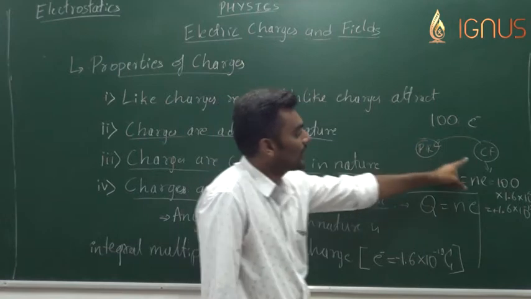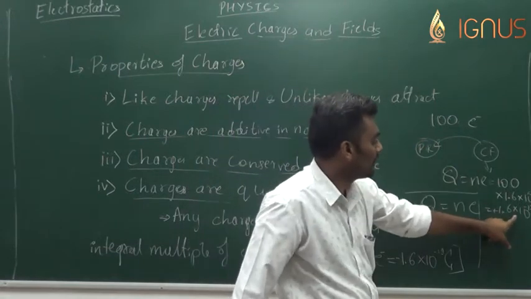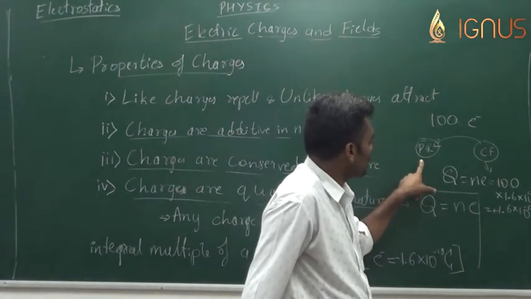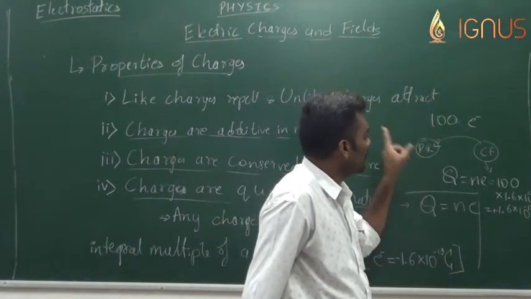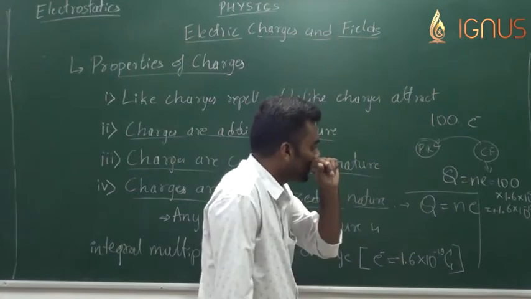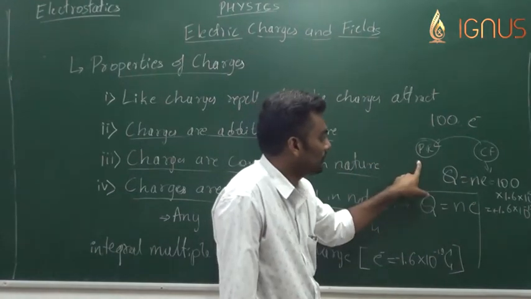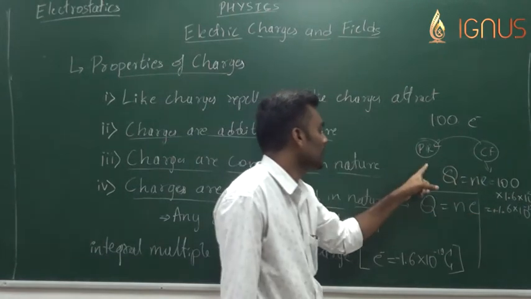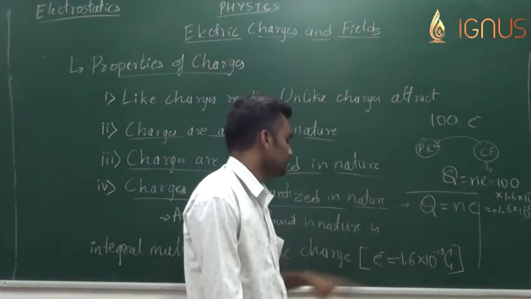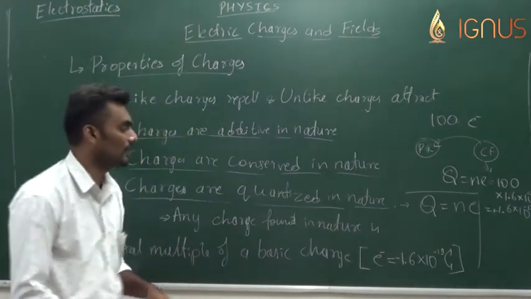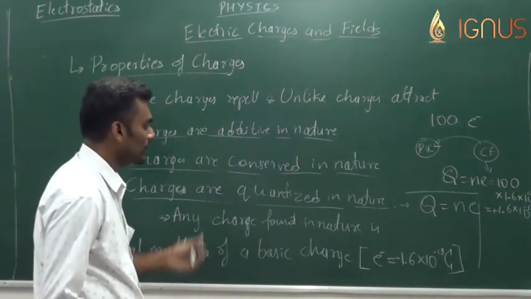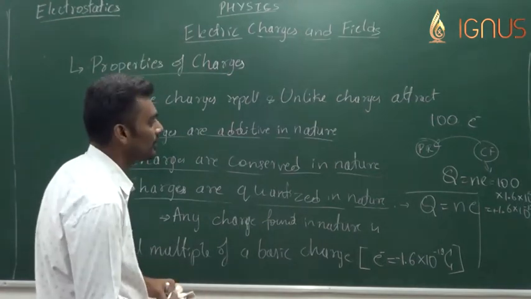Which means the charge acquired by the cat sphere is plus 1.6 into 10 to the power of minus 17 coulomb, and the charge acquired by the plastic rod is minus 1.6 into 10 to the power of minus 17 coulomb, because it is gaining the electrons. Since it is losing the electron, positive; it is gaining the electron, negative. So this is the fourth property of charges, and we can see problems based on this.